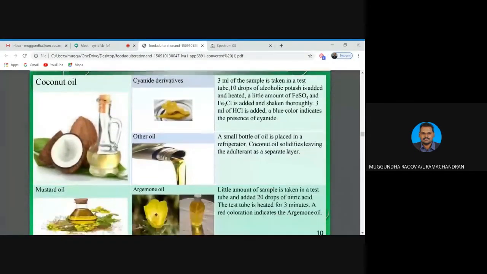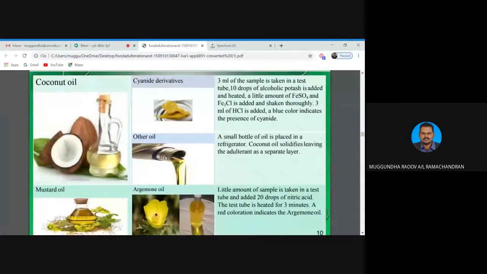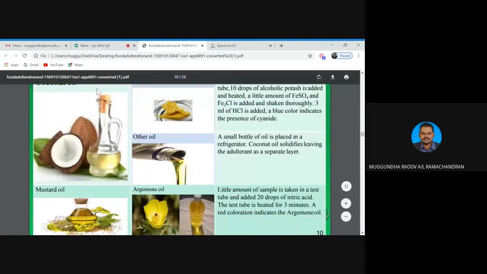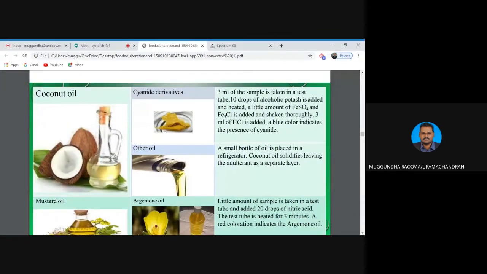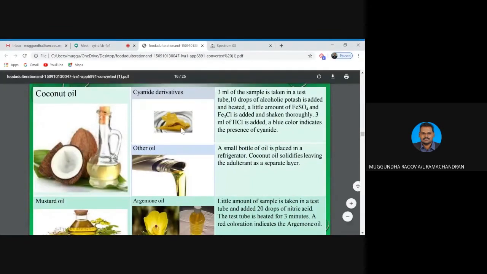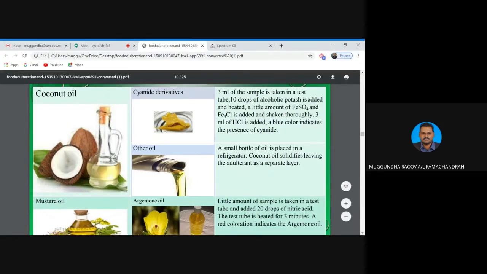We also include coconut oil and mustard oil. For example, in coconut oil we can determine cyanide derivative or other oils. If, let's say, we want to determine cyanide derivative, just take 3 ml of sample and 10 drops of alcoholic potash is added and heated.